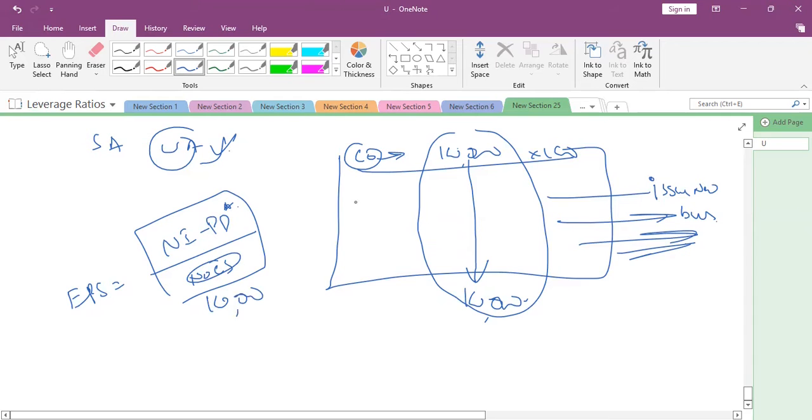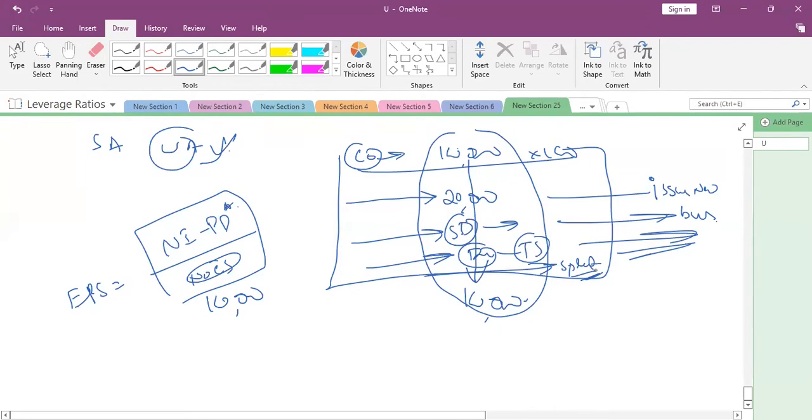However, during the financial year, there are some 20,000 new shares issued. There is some stock dividend declared. There is some buyback of shares, which is known as treasury stock. We will be discussing that. There is a split of shares.